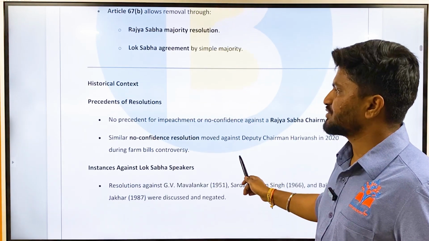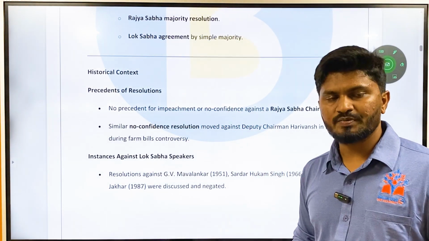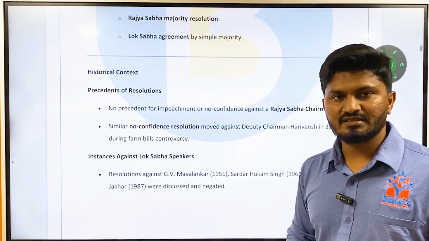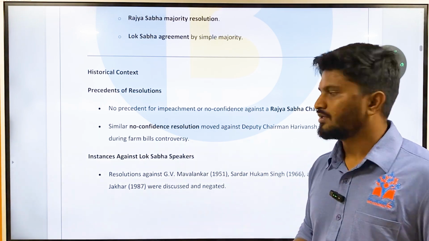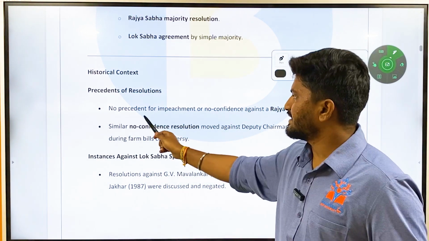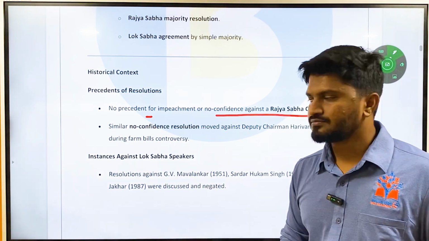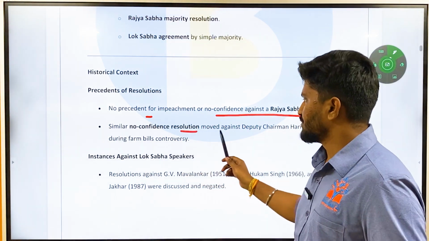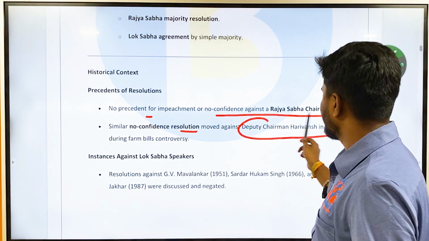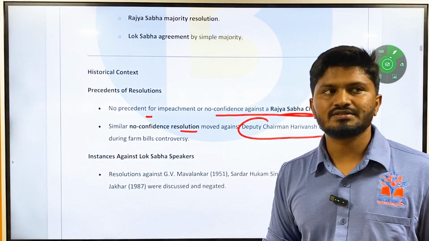So the precedents of resolution: till now, no president or vice president has been impeached in India. Okay, so there is no precedent set in India for impeachment of, or a no confidence motion against, the Rajya Sabha chairman. A similar no confidence resolution was moved against Deputy Chairman Harivansh in 2020 during the farm bill controversy, but it was not